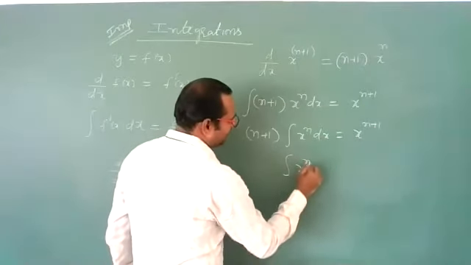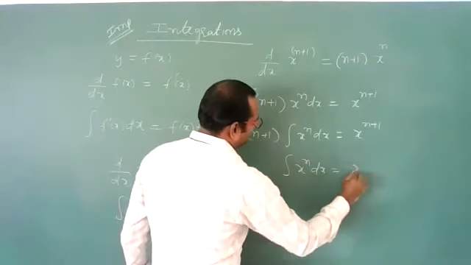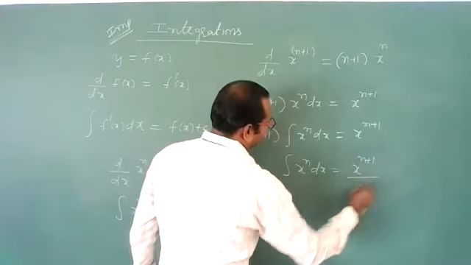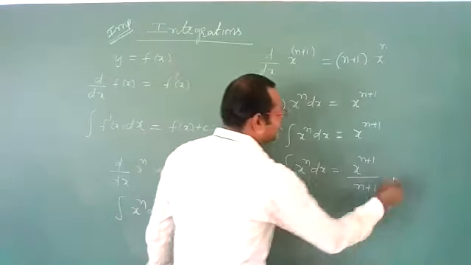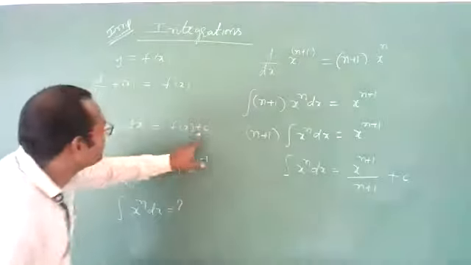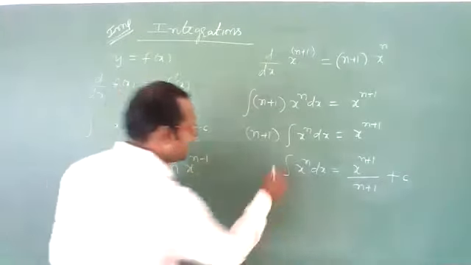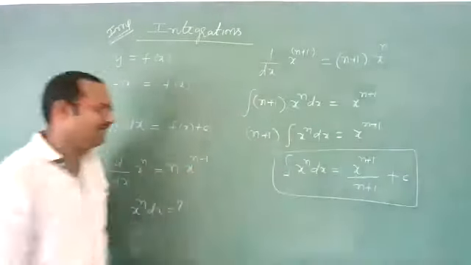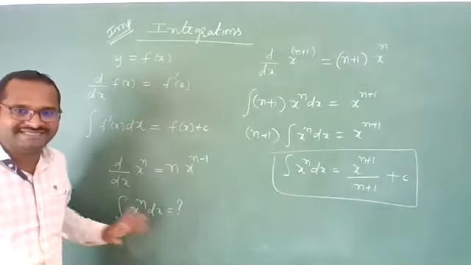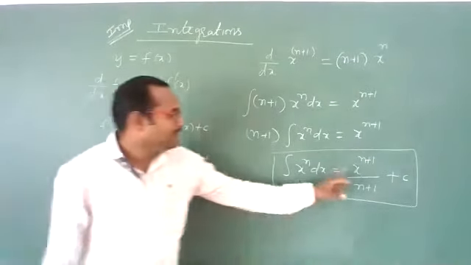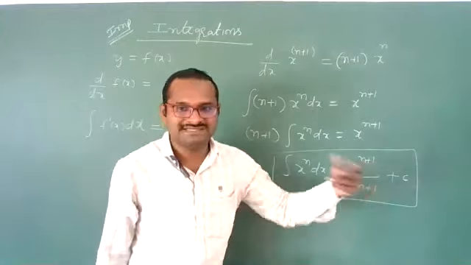You will get integration of x power n dx equal to x power n plus 1 by n plus 1, plus a constant. This is the formula of integration of x power n dx.